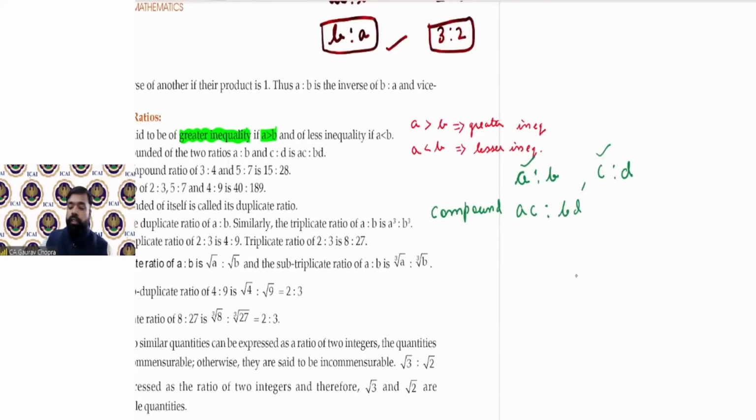If 3:4 is the first ratio and 5:7 is the second ratio, तो compound ratio क्या होगा, 3 into 5 15 ratio 4 into 7 28. So 15 ratio 28 ये बन जाएगा आपका compound ratio. So simply what we have done, multiply all the first term, then multiply the second term, and then get the ratio.